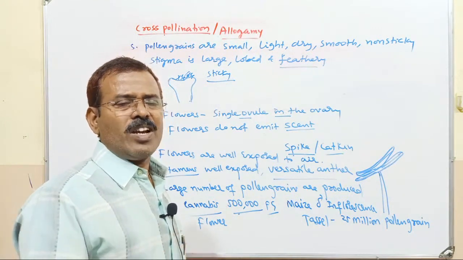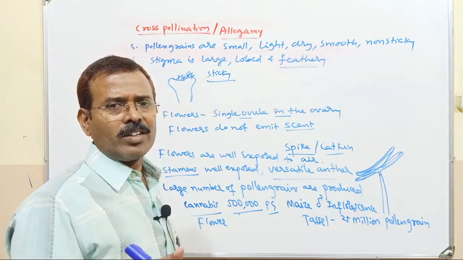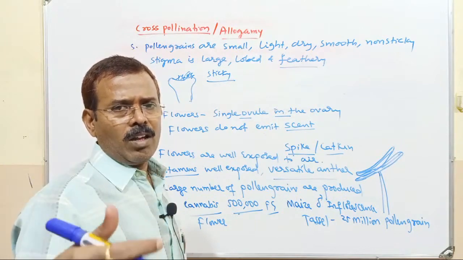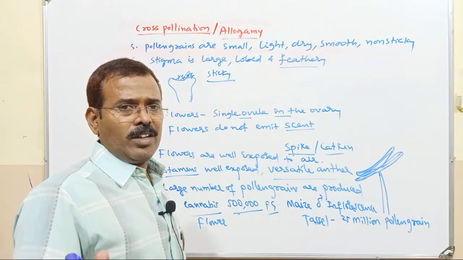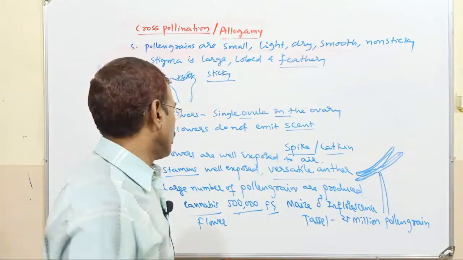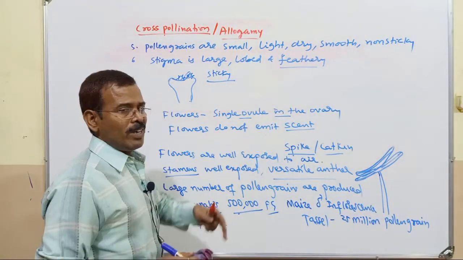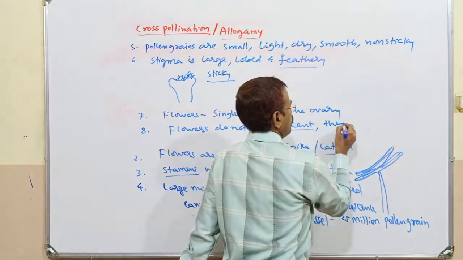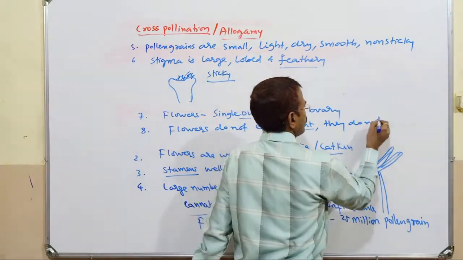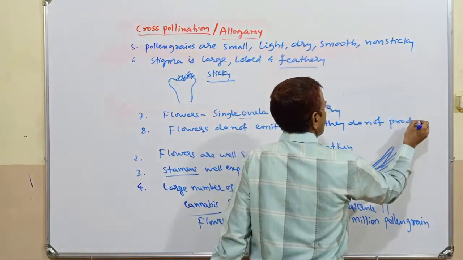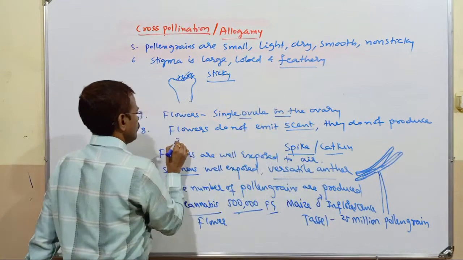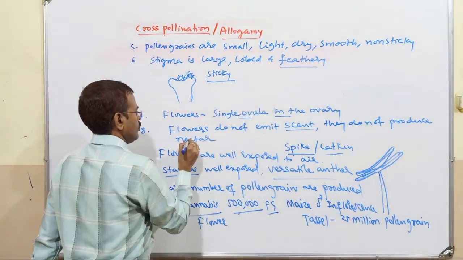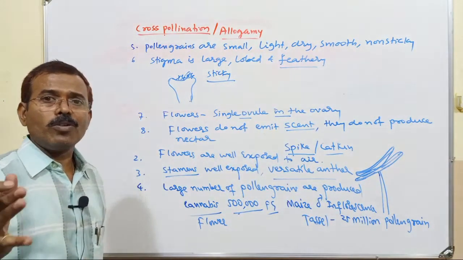It cannot differentiate whether the flower is colored, whether the flower emits smell, or whether the flower produces nectar. So the flowers do not emit scent or aroma, and they do not produce nectar.